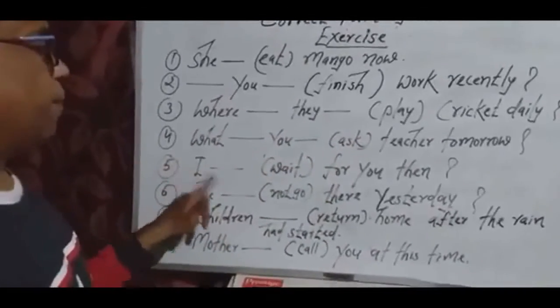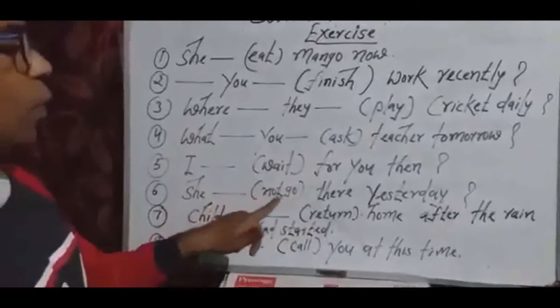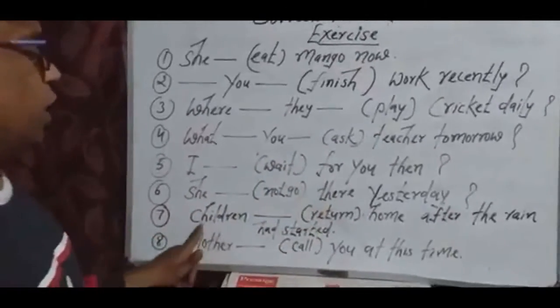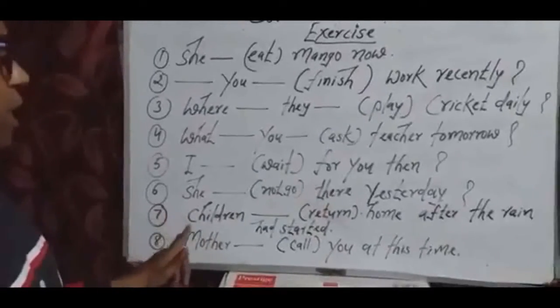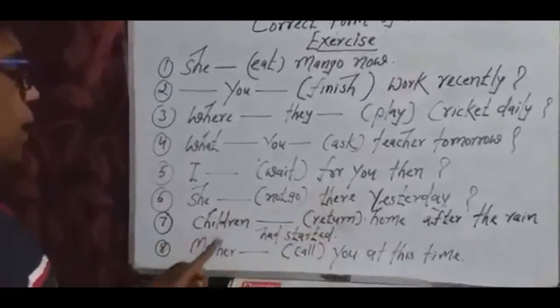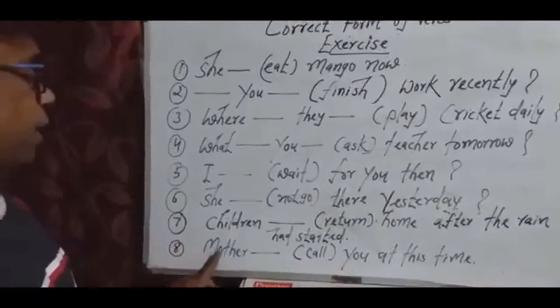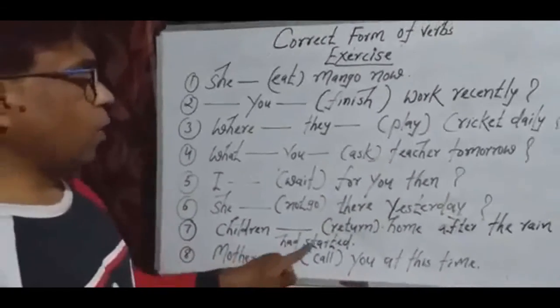Fifth, I blank wait for you then. Sixth, she blank not go there yesterday. Seventh one is children blank returned home after the rain had started. And the eighth one, mother blank call you at this time.